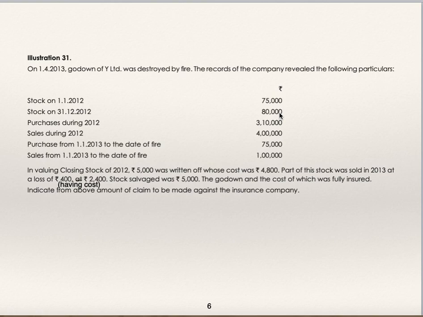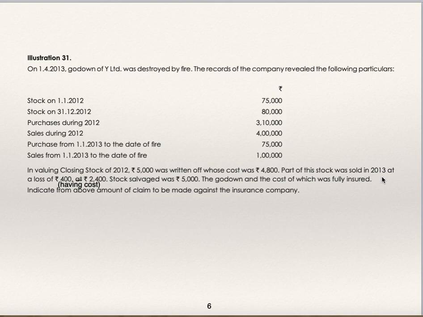The abnormal item existed whose cost is 4,800, whereas they have deducted 5,000, so they have deducted 200 extra which is to be added back. And this abnormal item in the closing stock must have arrived from purchases. So from purchases also you are supposed to deduct the cost of the abnormal item, which is 4,800. This is to be shown in the trading account of the last year.